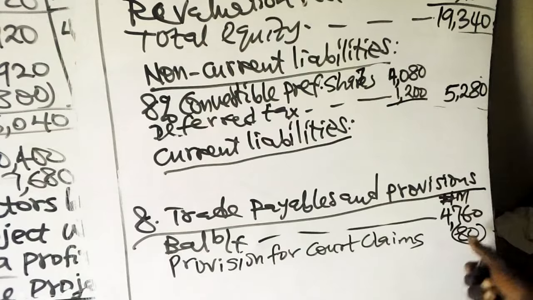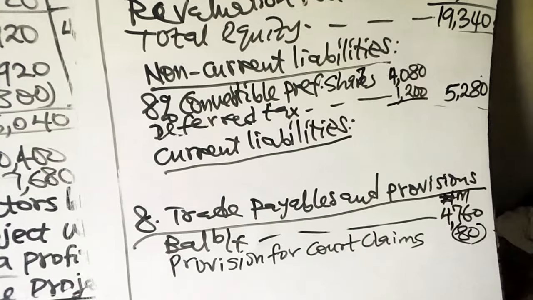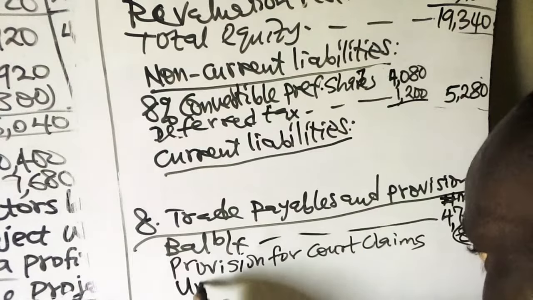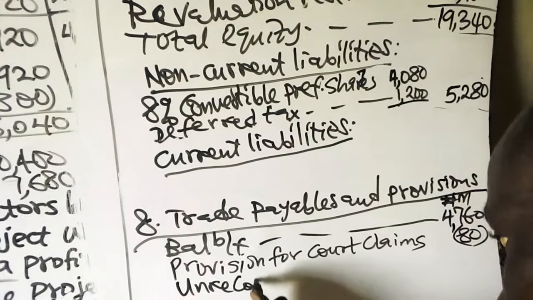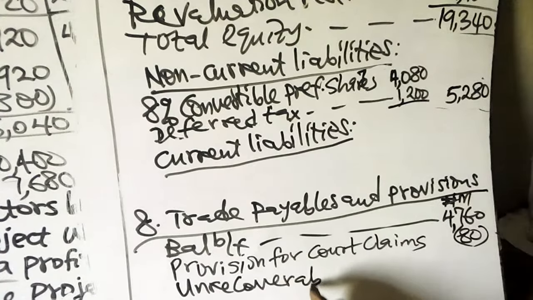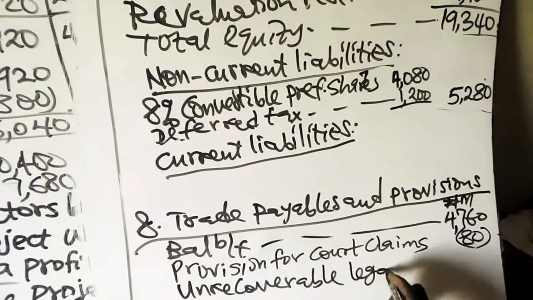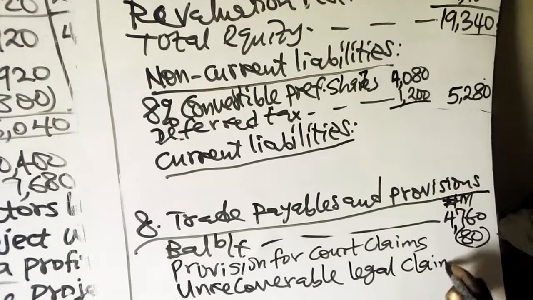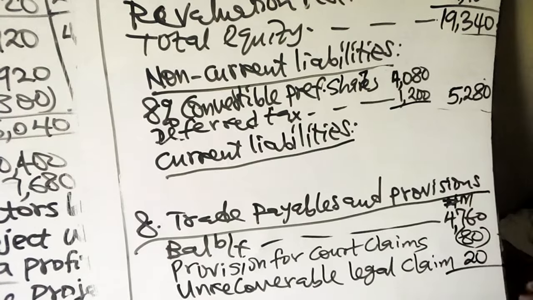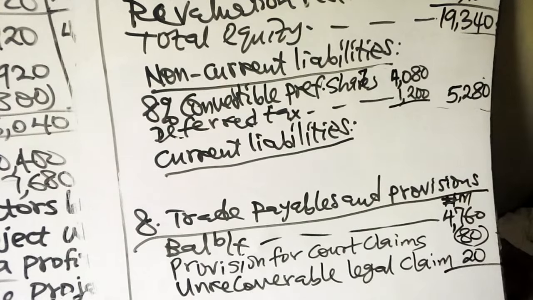So we remove that 80. Then we also add unrecoverable legal claim of 20 million. So 4,760 minus 80 plus 20, and that will give us 4,700.